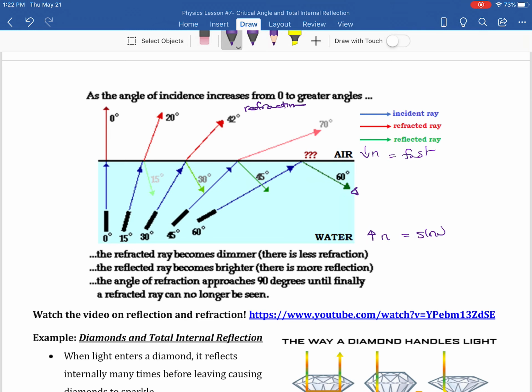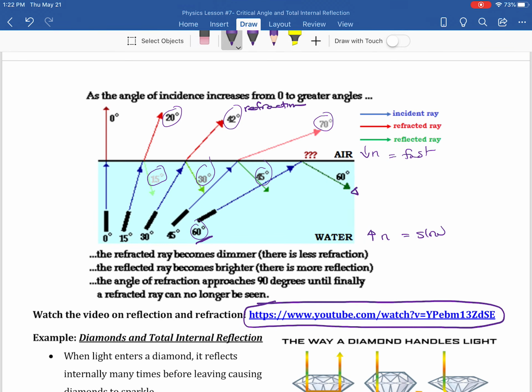This is a great diagram because take a look. So at 15, it bends 20. At 30, it bends 42. So see how it's not always the same difference? At 45, it's going to bend 70. And if I bend it 60, who knows? Because we never saw it. This could be at the critical point, this 60, or beyond the critical angle, because you get no refraction. Here's a really good video for you to watch.